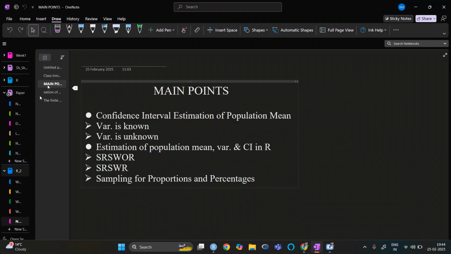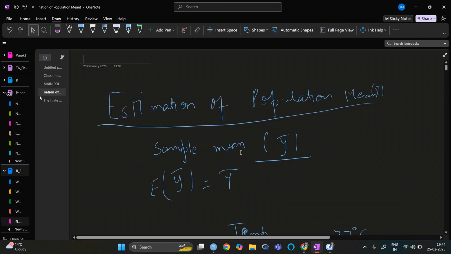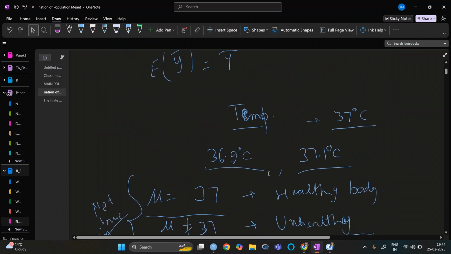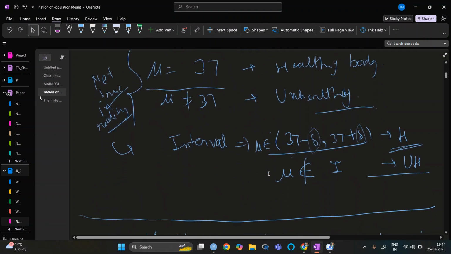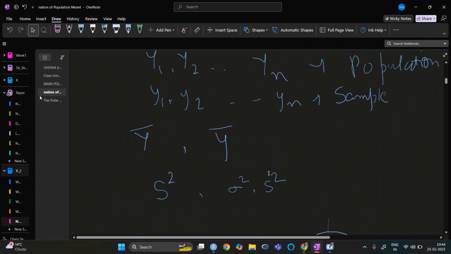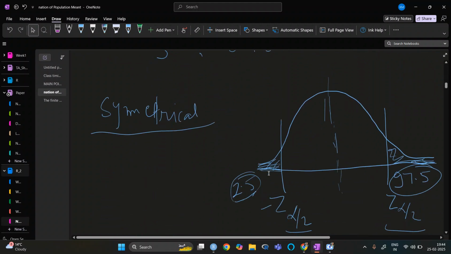So the topic for today's class, as we know, is confidence interval estimation. Firstly, we have seen that the sample mean is an unbiased estimator of the population mean. Similarly, with the help of this, we can find the confidence interval by using the sample mean and its variance.